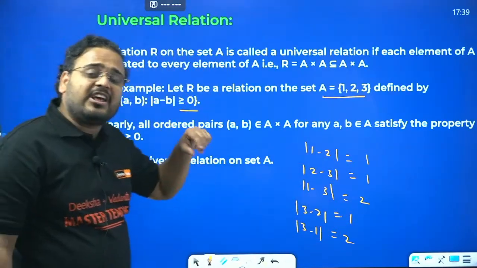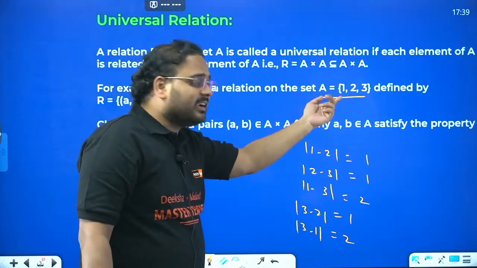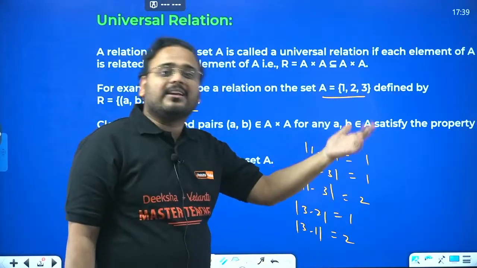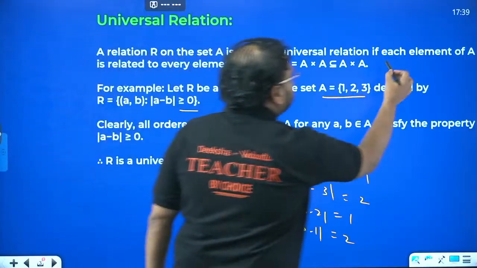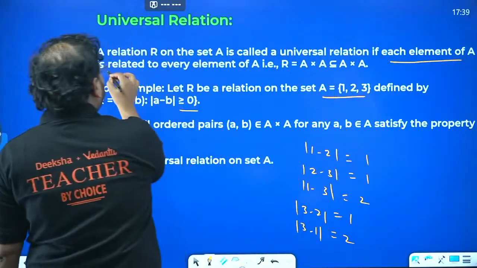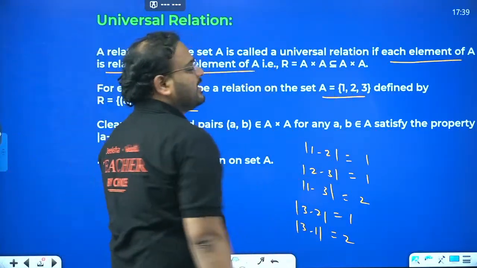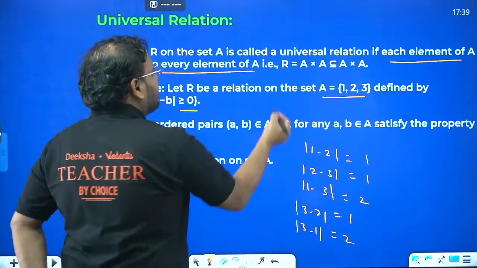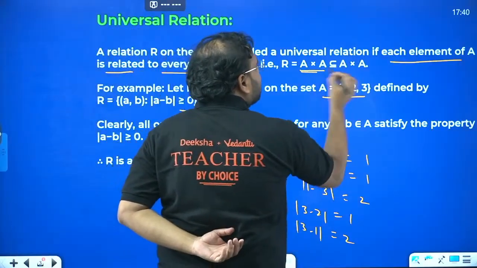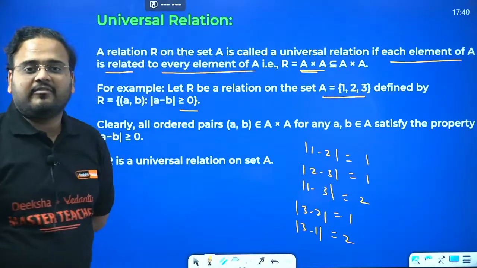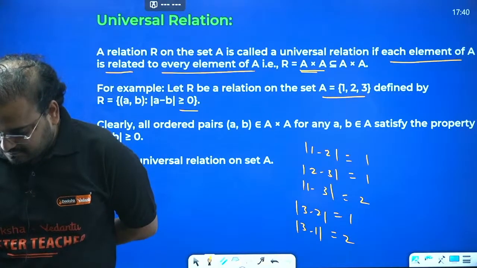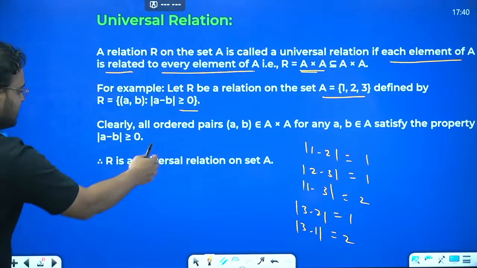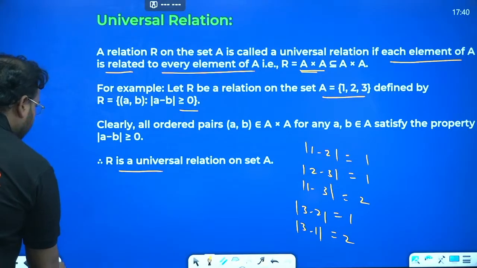It means each and every element in the given set is related to every element of set A. In that case, the Cartesian product A cross A will be a universal relation. Yes, guys? Okay, great. So this is why it is called a universal relation.